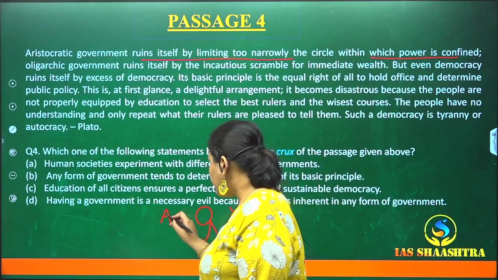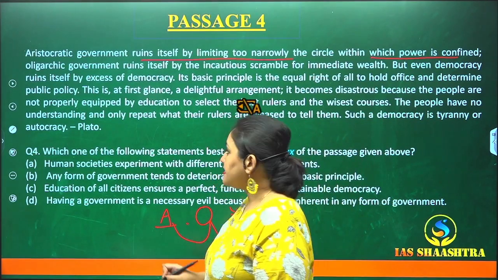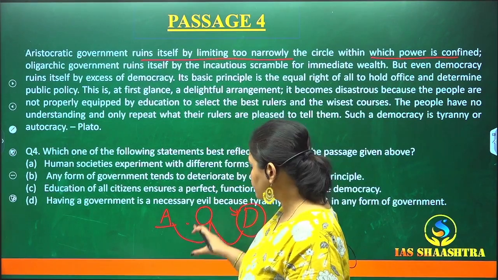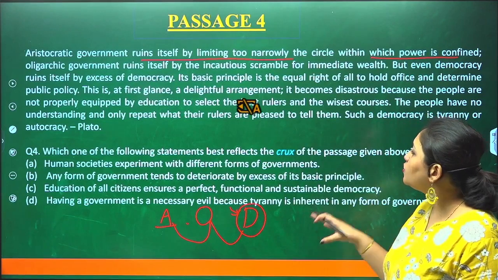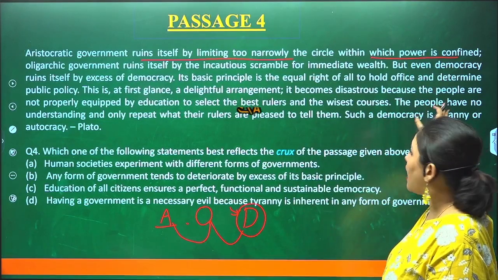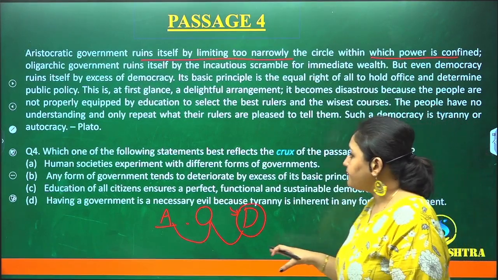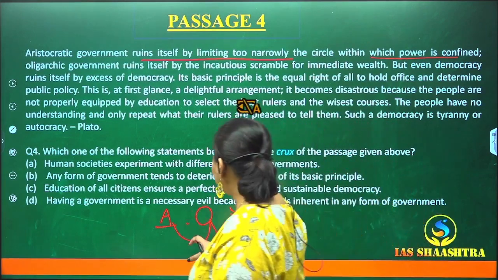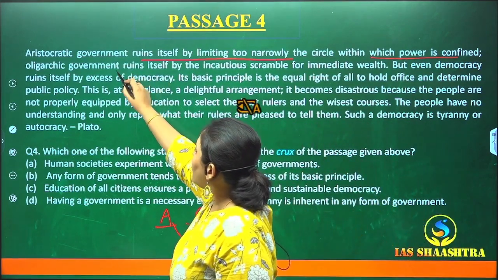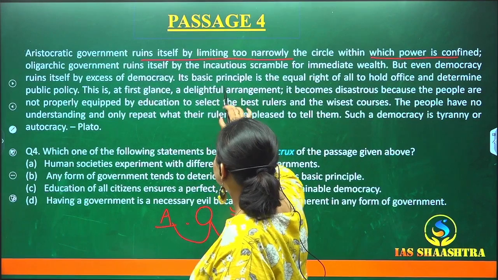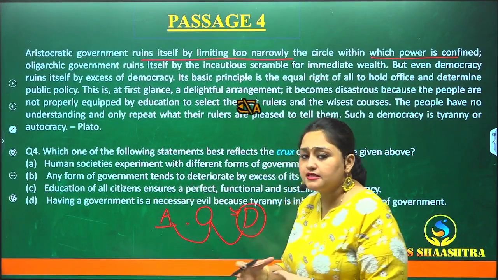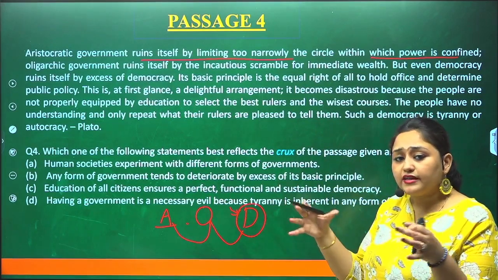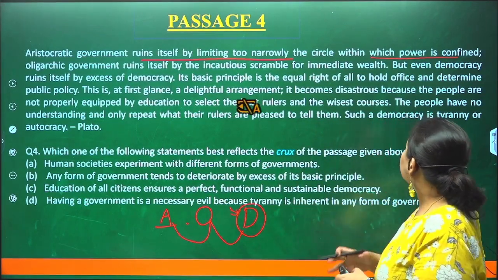Now, regarding the aristocratic government, what they're saying is that the aristocratic government ruins itself by limiting too narrowly the circle within which the power is confined, okay? It is narrowing its circle. So by limiting or narrowing its circle, it is ruining its power, okay?